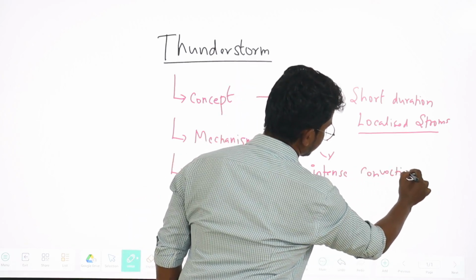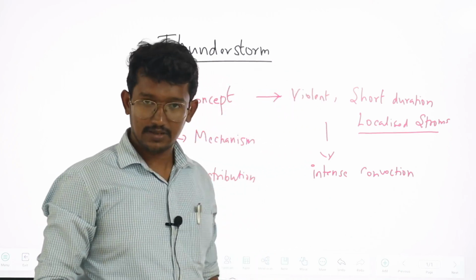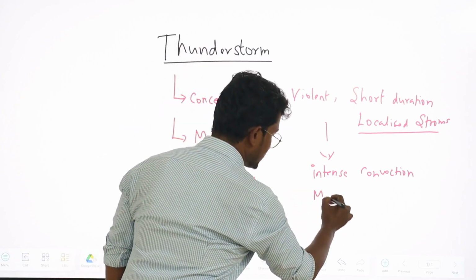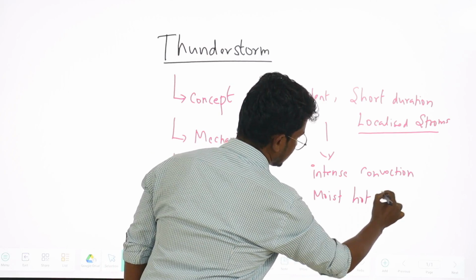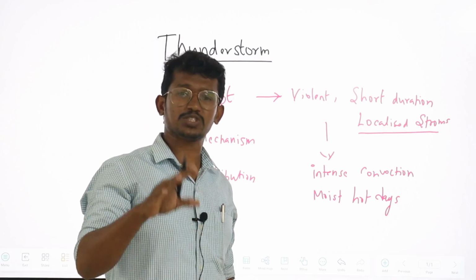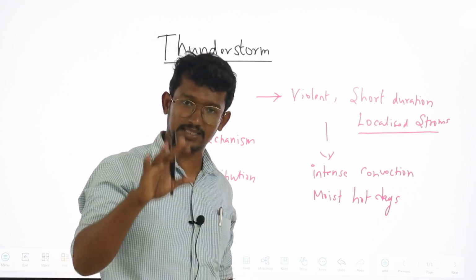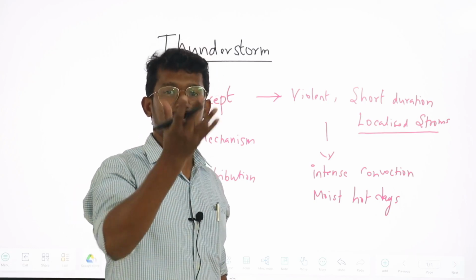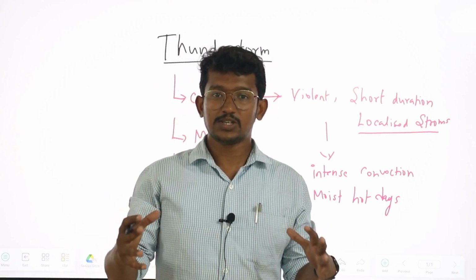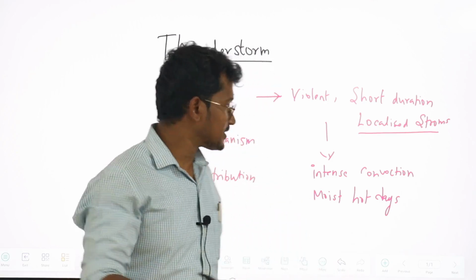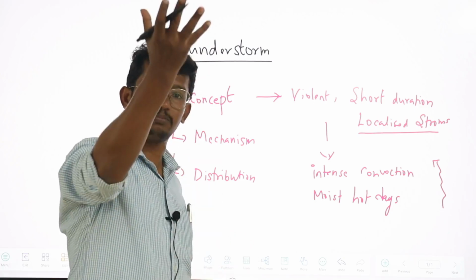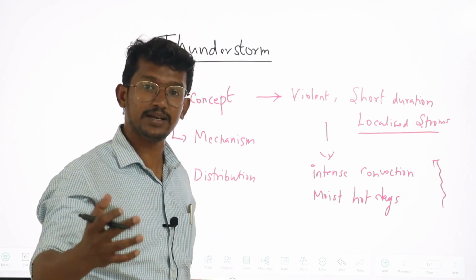This intense convection, which means intense upward movement of the air, is possible during moist, hot days. Why? Because temperature is a precondition in most of the cases for the intense convection. Why? Because the temperature increases the temperature of the air parcel, which means it reduces the density, which means it facilitates the upward movement of the air. The parcel of the air tends to move up due to the increase in temperature and consequent reduction in the density.